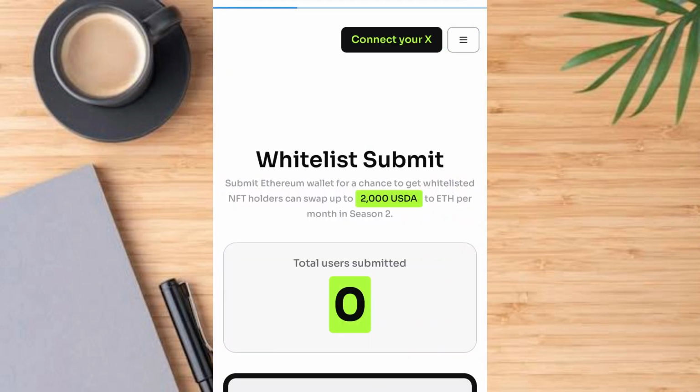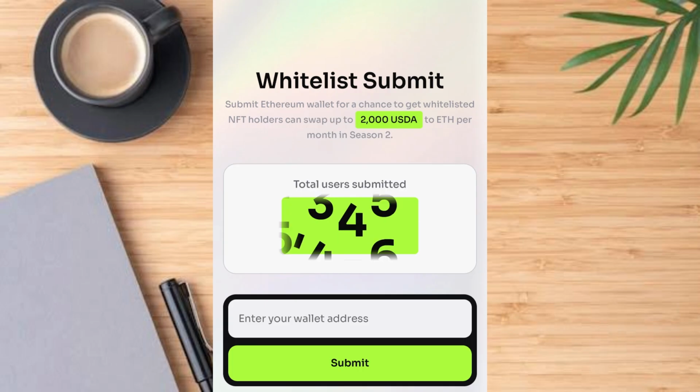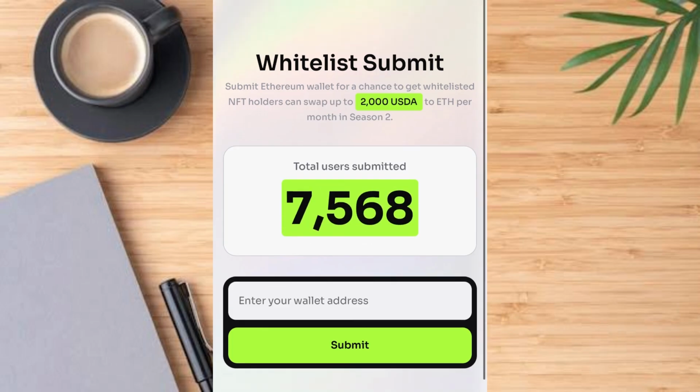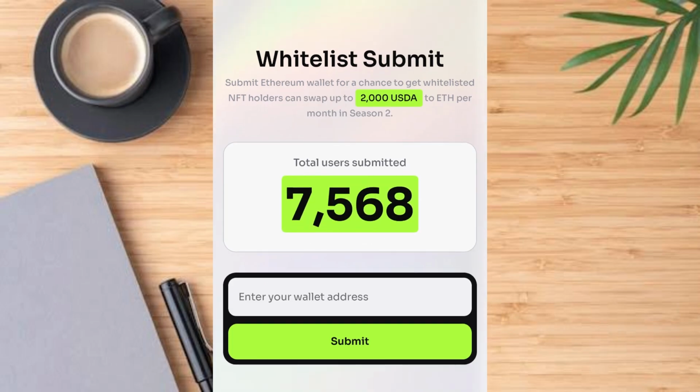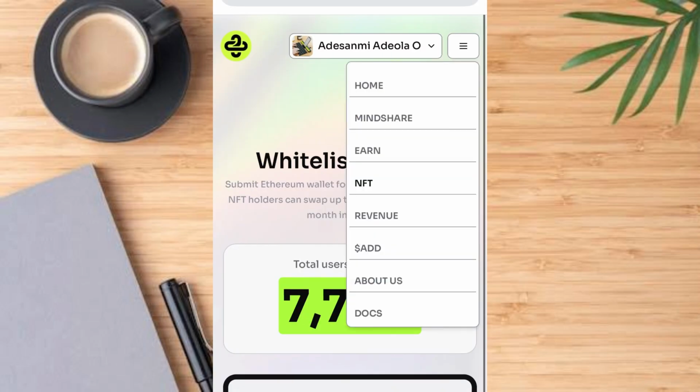Under the NFT, you see that whitelist submitted. You have it here, guys. Submit Ethereum wallet of your choice to get whitelisted. NFT holder can swap up to this to ETH, and you see that too. You need to submit your Ethereum wallet address here. Tap on this button again.